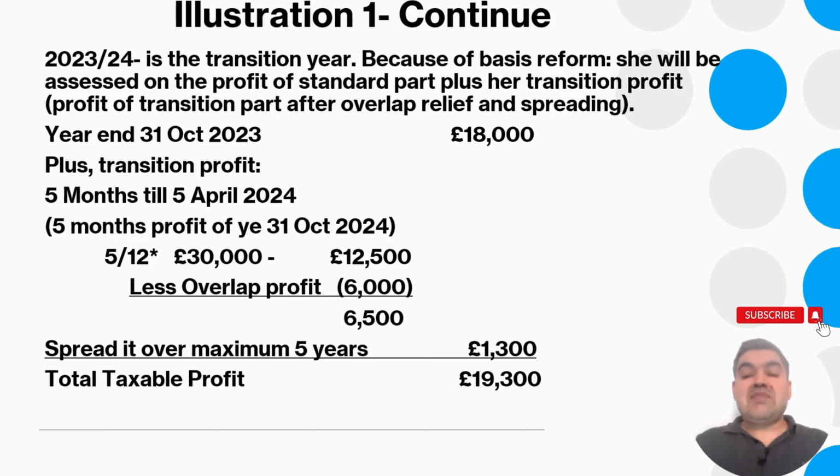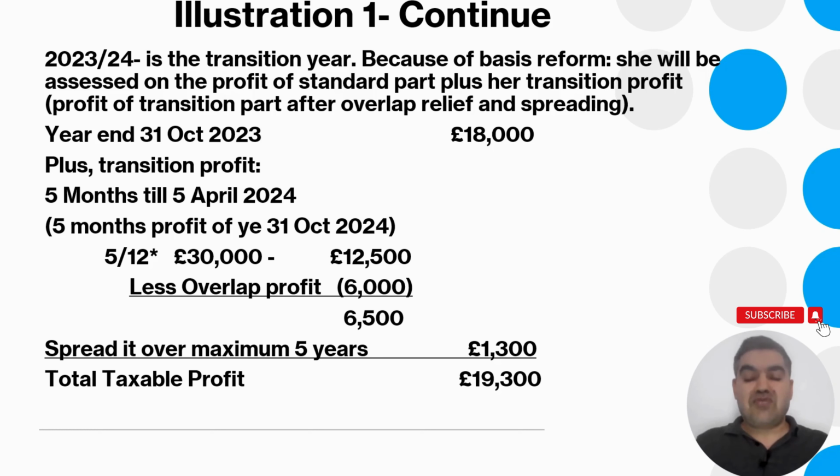So November, December, January, February, March, till 31st March 2024 or 5th of April 2024. So you need to take into account 5 months more profit from the accounting period that ends on 31st of October 2024. So 5 divided by 12 multiplied by 30,000. So that is just additional taxation. However, because of the reform, HMRC allows you to deduct the overlap profit. So from 12,500, you deduct 6,000.